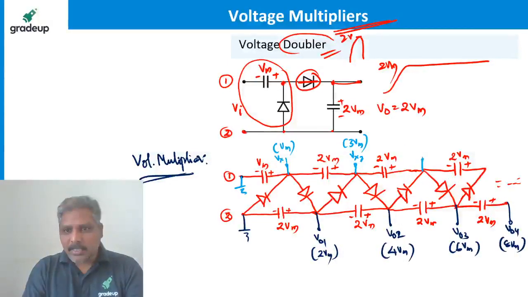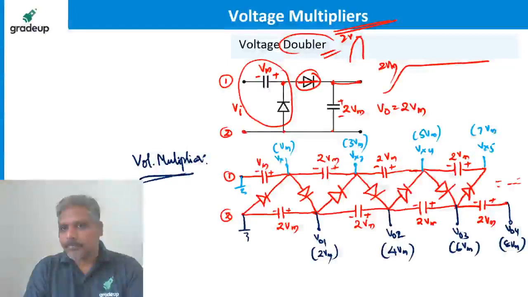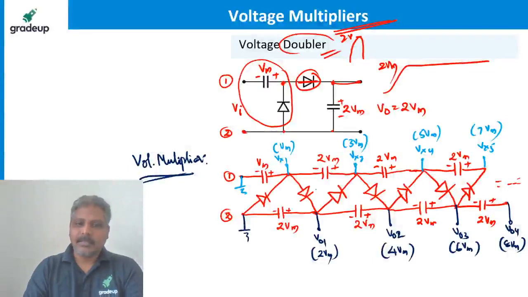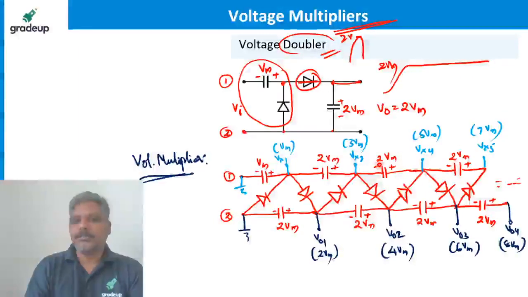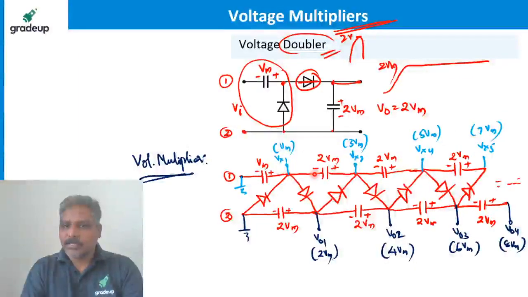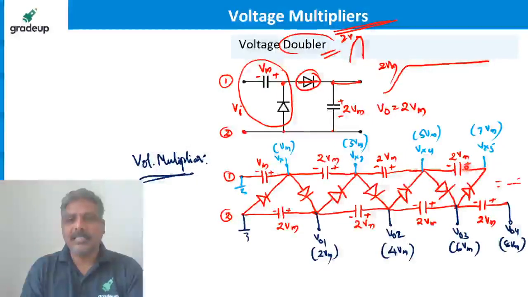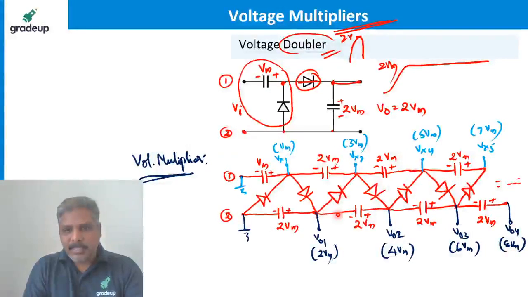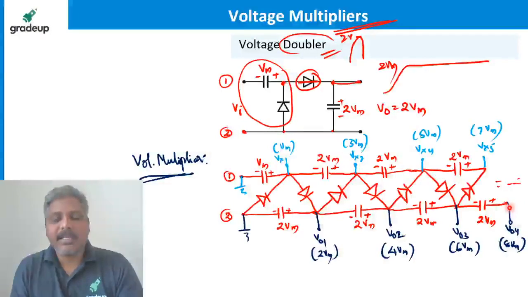If I take the output here, let's call it Vx4, it is 5 Vm. If I take the output here, it is Vx5, 7 Vm. Get it? From here to ground, Vm. From here to here it is 2 Vm and this is Vm, total 3 Vm. From here to ground, it is 5 Vm. From here to here, it is 7 Vm. So if you take the output at these points, you will get odd multiples, and at the others, even multiples.